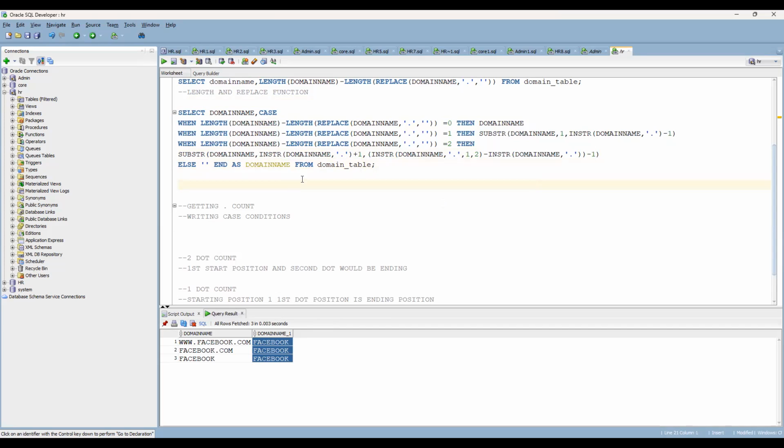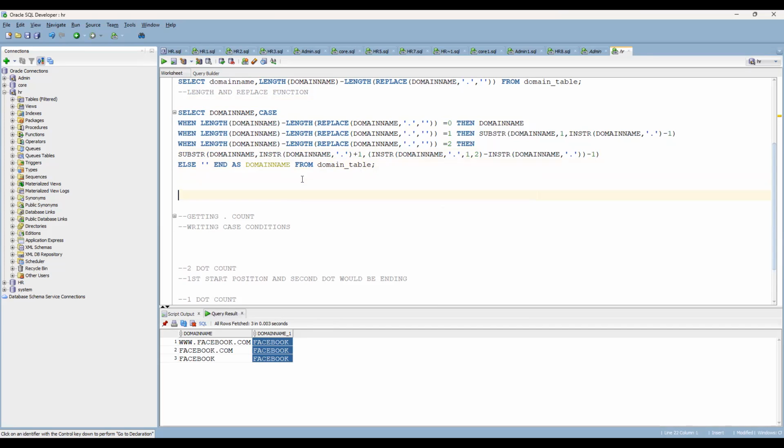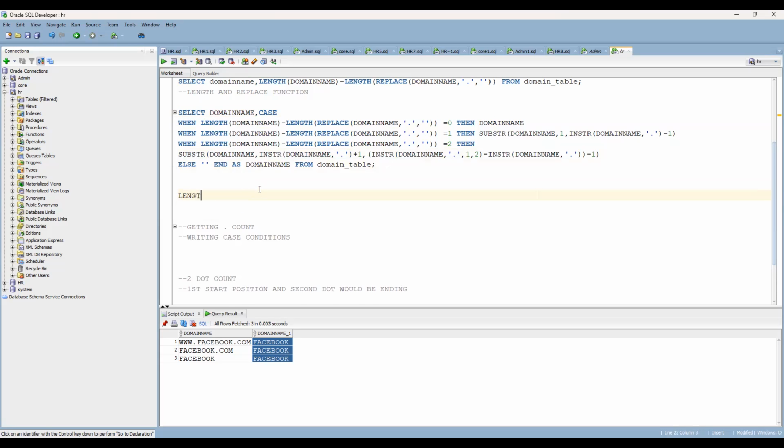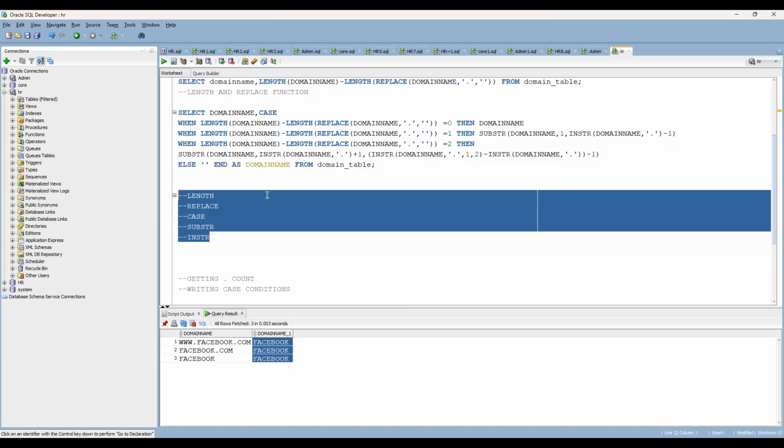Once you have completed this video, first try to understand what is the length function, what is the replace function, then what is the case statement, then what is substring, SUBSTR, and what is INSTR. These are the functions covered as part of this video, 5 functions you are covering. So this is the way you have to solve the issues.